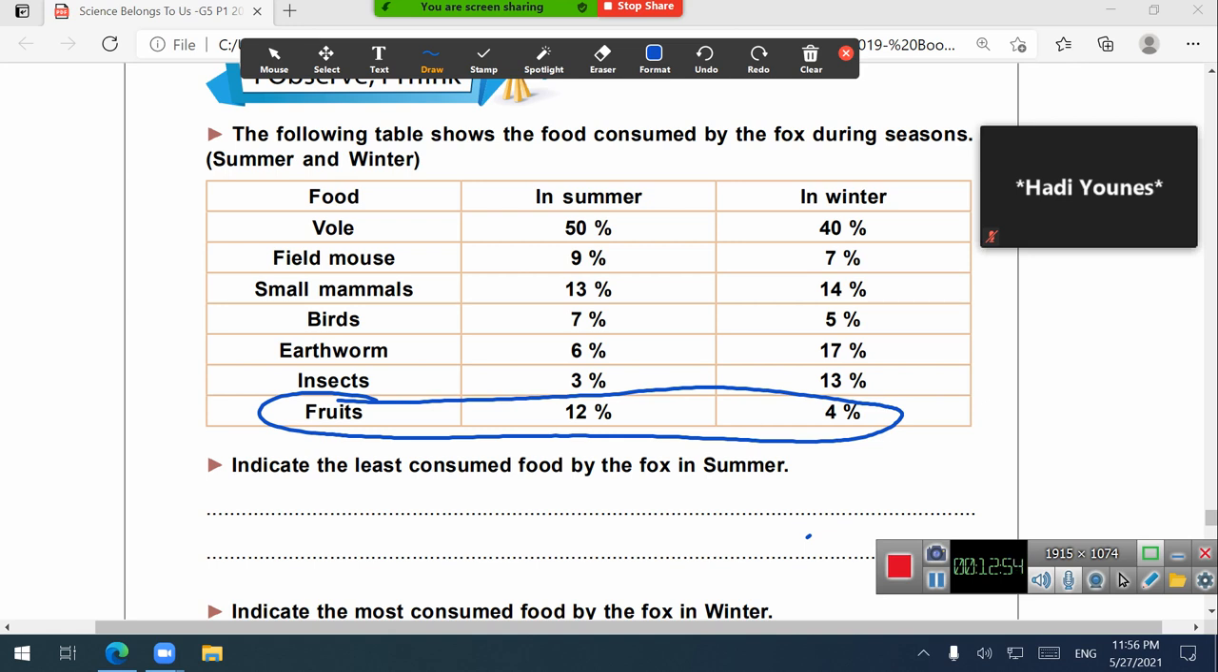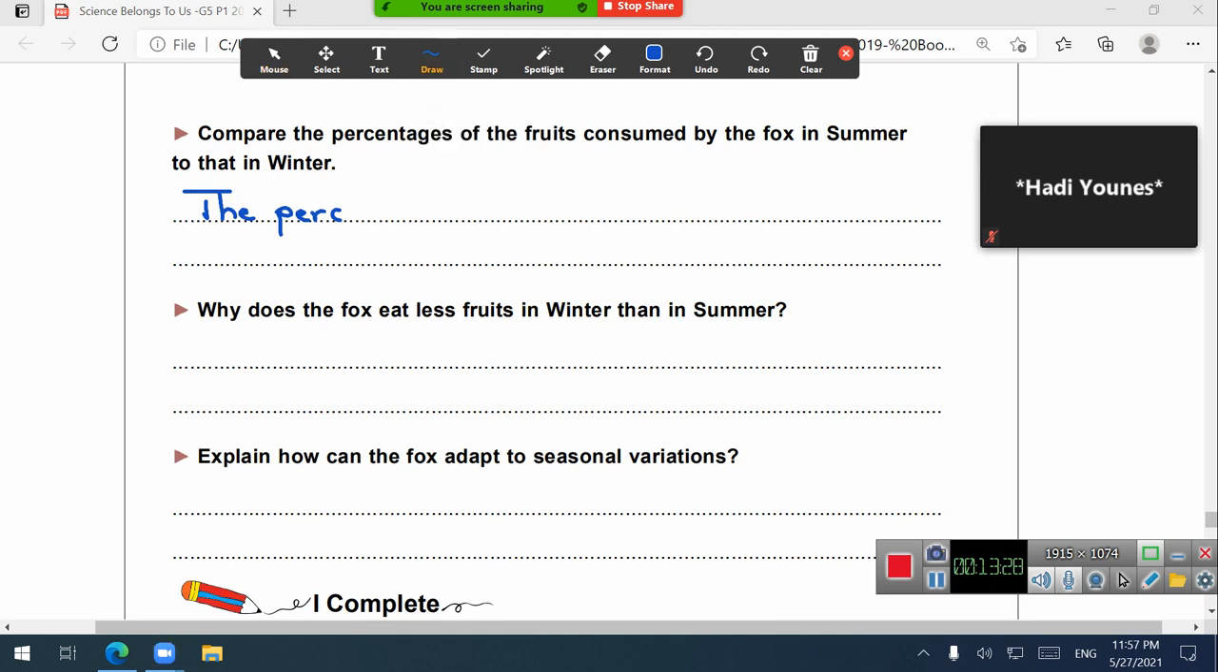Muhammad? In fruit in summer, they eat greater than winter 4%. Excellent. So the fox can consume fruits in summer more than in winter. You cannot say why, okay? You are not allowed to say why because the next question asks you why, and you also already answered it before. So let's write the answer now, please.